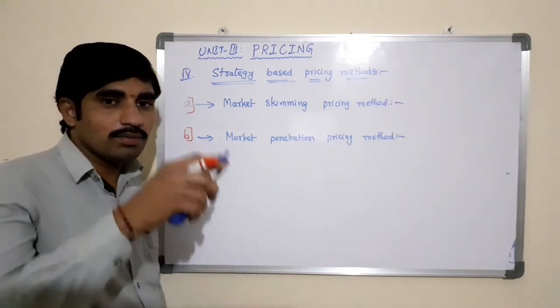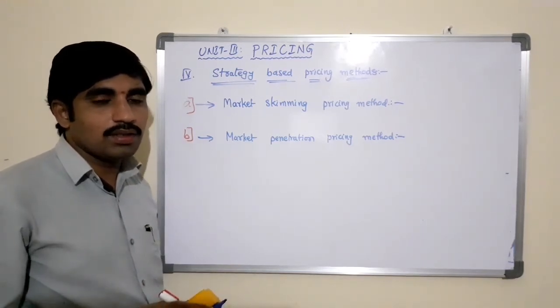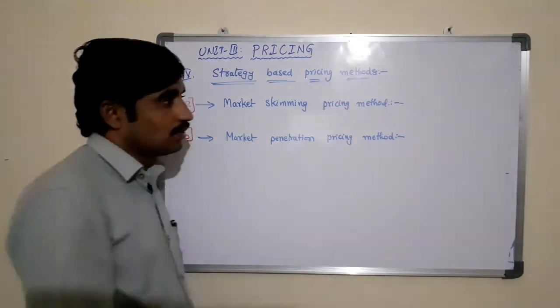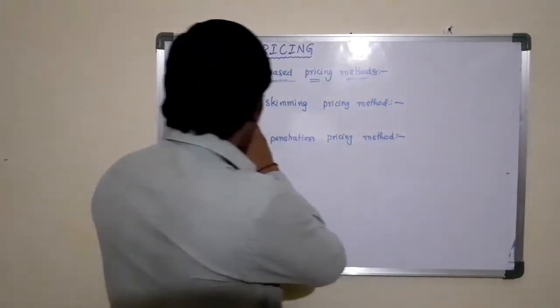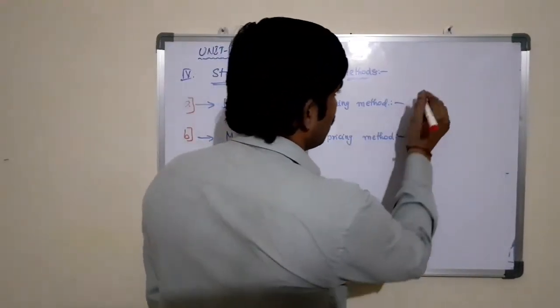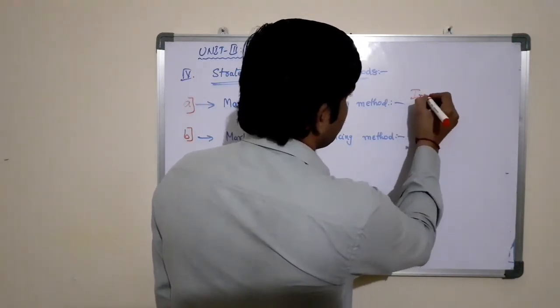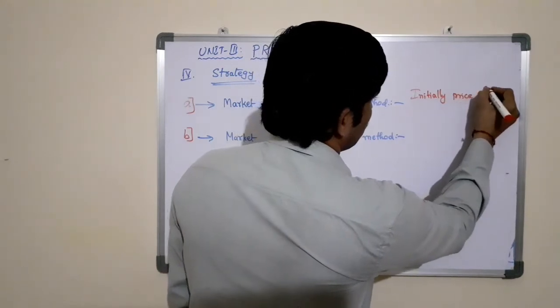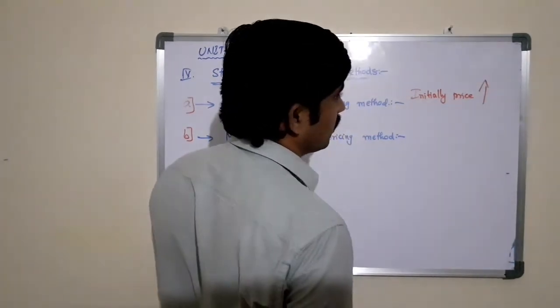Gradually, as the demand for the product decreases, the price for the product will also decrease. Here in this case, that is the market skimming pricing method. According to this, initially the price of the product is very high.